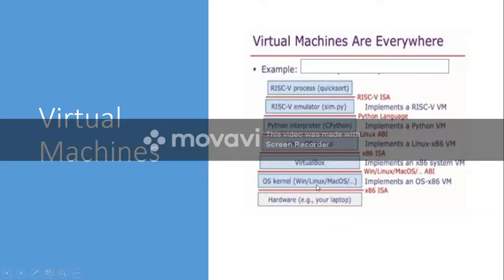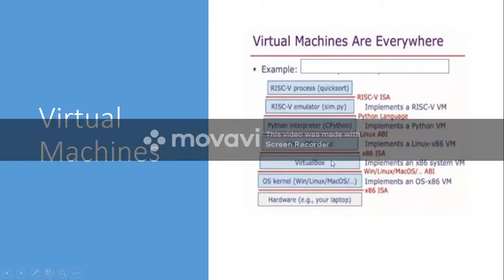Now assume that in your operating system you have a VirtualBox. VirtualBox is something which is used to create a virtual machine of some other operating system. So using this VirtualBox you can create any operating system virtually. You can create a Windows, you can create a Linux, you can create a Mac or anything. This VirtualBox communicates with the OS kernel through the Windows, Linux or Mac OS ABI, application binary interface.